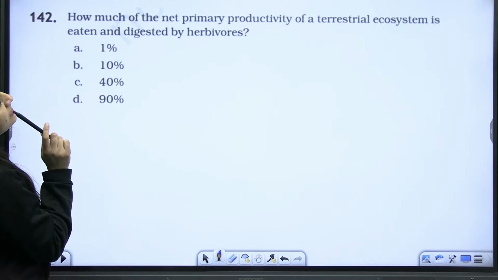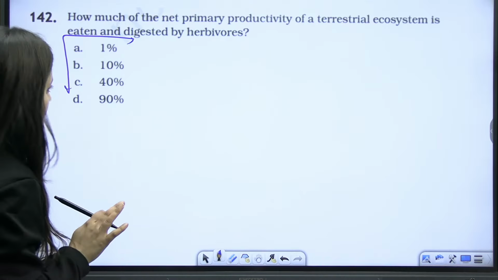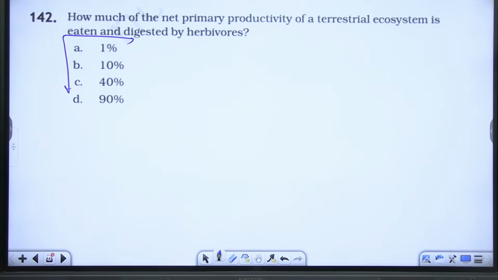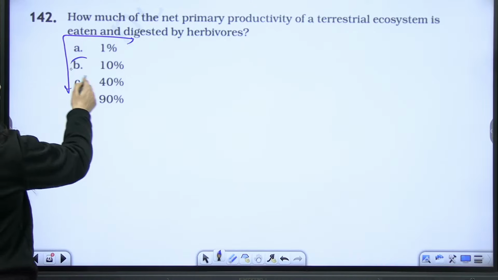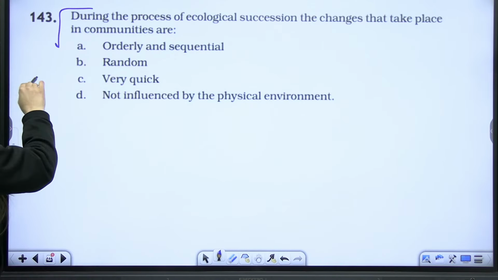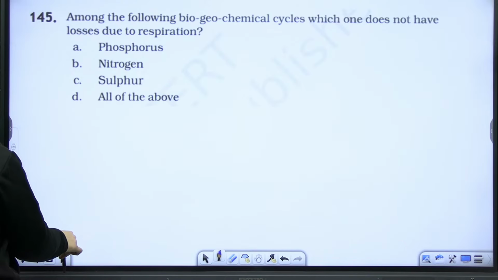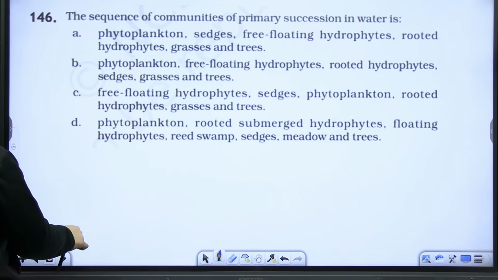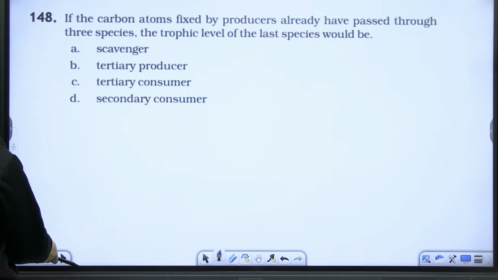Next, how much of the NPP of the terrestrial ecosystem is eaten and digested by herbivore? Very simple. Again, a very simple question. 10% of it. Next, during the process of ecological succession, though it is deleted from our syllabus, right? It is deleted from our syllabus, so I'm not answering it. So even, yeah, this is also deleted. You can practice it just for your information, but they are deleted.